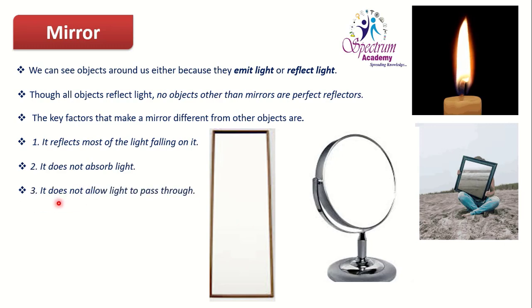The third property is that it does not allow light to pass through it. Light rays will fall and strike the surface of the mirror, and they will reflect. It will not allow them to pass through it like glass. That's why it is a good, perfect reflector. These are some factors on the basis of which we can say that a mirror is a perfect reflector. It reflects the maximum light rays which fall on the surface of the mirror.